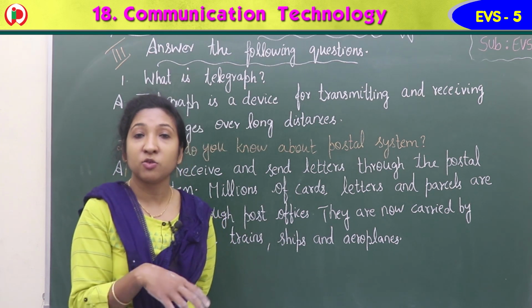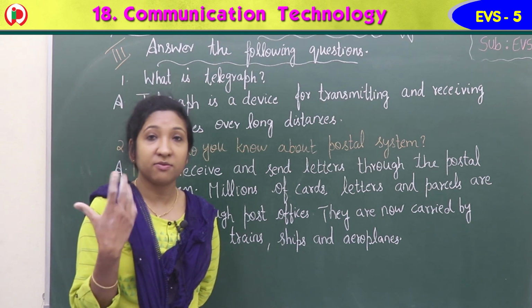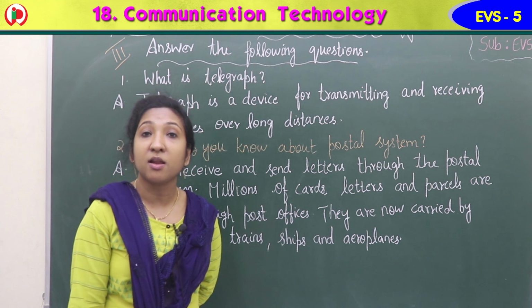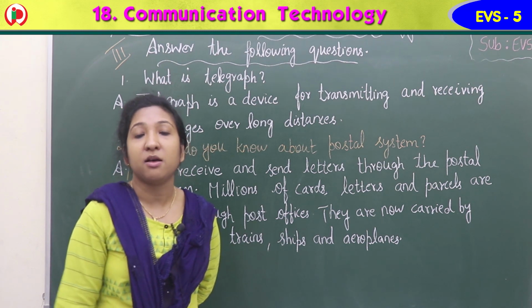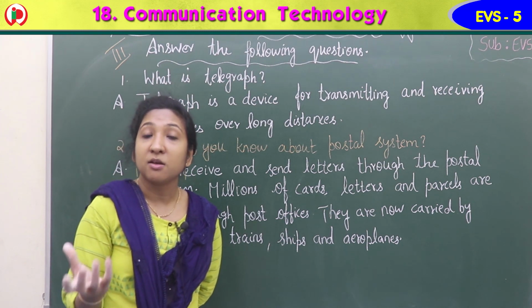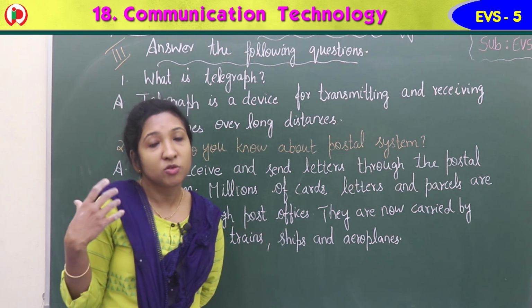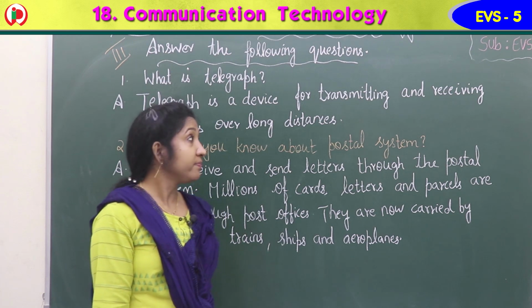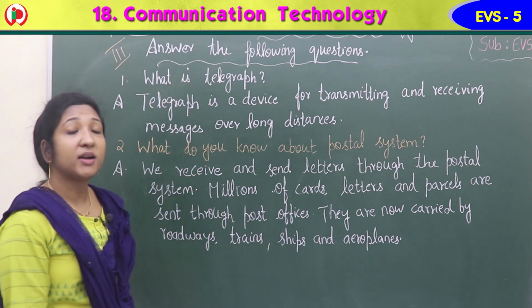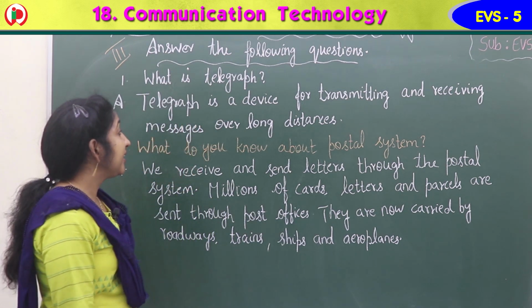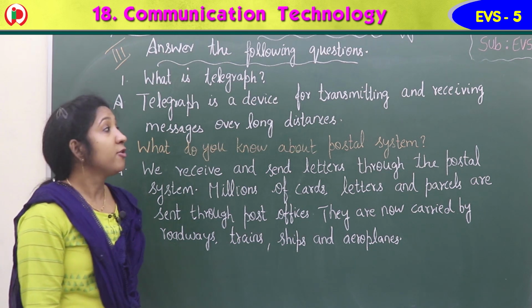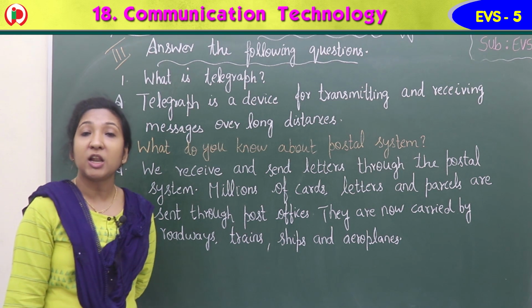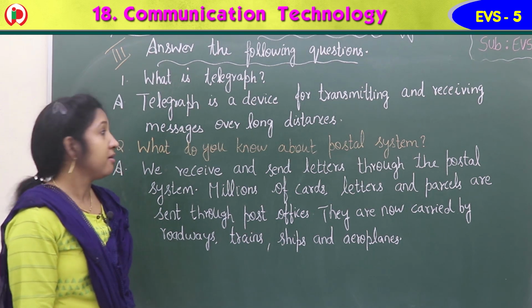It has a code, and that code represents letters, punctuation or numbers, and people who are trained in that can understand this code. So what is telegraph? Telegraph is a device for transmitting and receiving messages over long distances.